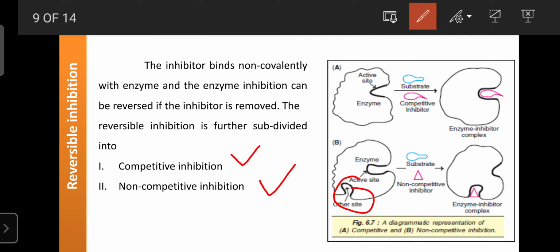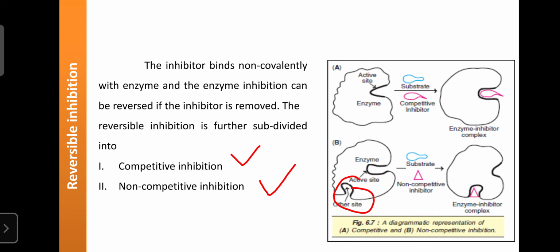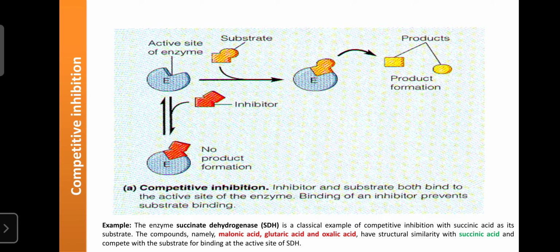In competitive inhibition, the inhibitors bind on the active site, and in non-competitive inhibition they do not bind on the active site, they bind on another site. So first, the competitive inhibition. Here the inhibitor's structure is similar to the substrate.